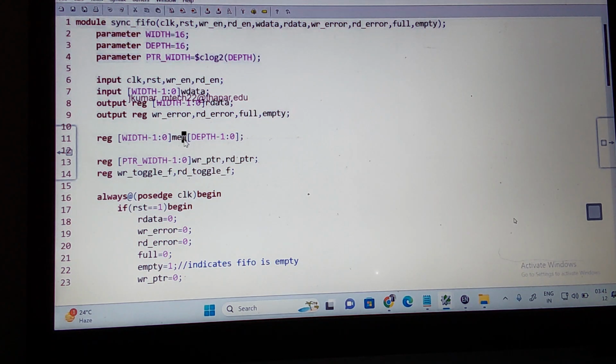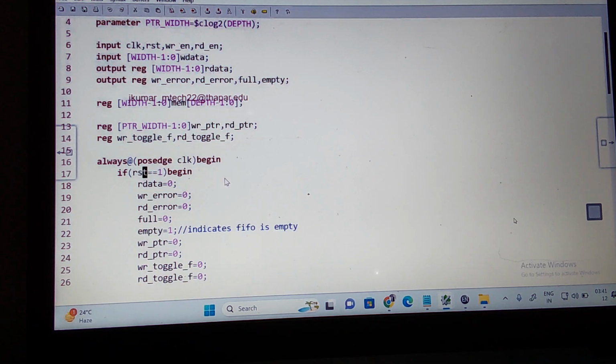One is memory. Another one is write data and read data. Next one is toggle: write toggle and the read toggle. Now always the possibility of the toggle. When my reset is equal to 1, all my registered data types are made to 0. Even empty I should make to what?